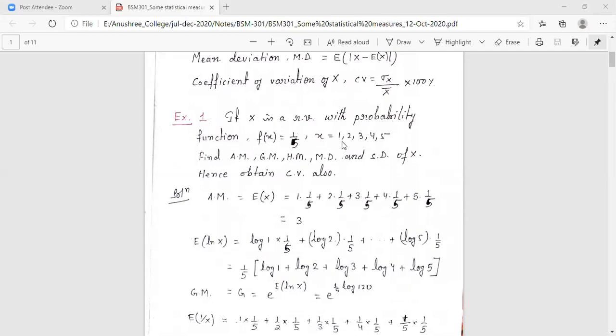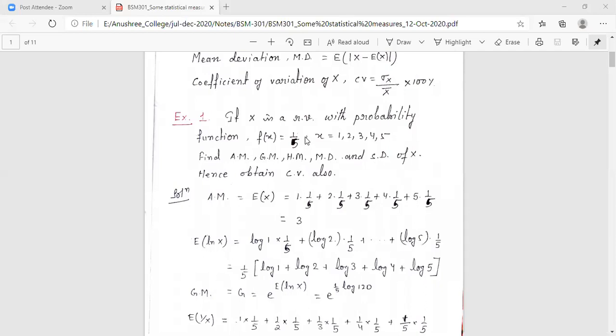For only these values of x, our fx is 1 by 5, and for all other values of x, fx will be equal to 0. Now we are going to find in this problem AM, that means arithmetic mean, geometric mean, harmonic mean, mean deviation, standard deviation, and hence coefficient of variation.